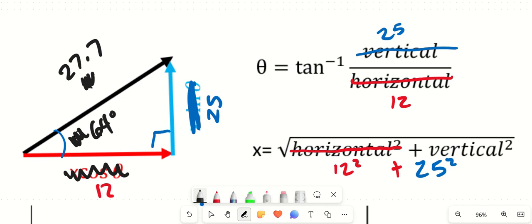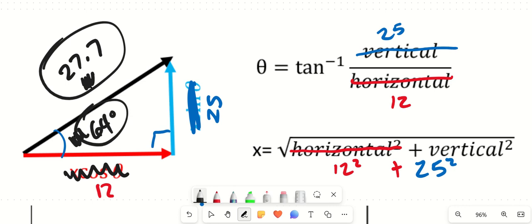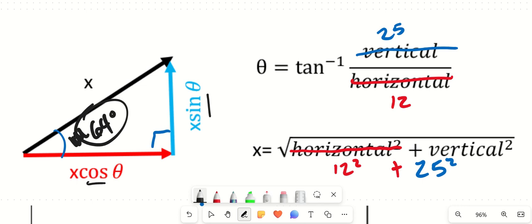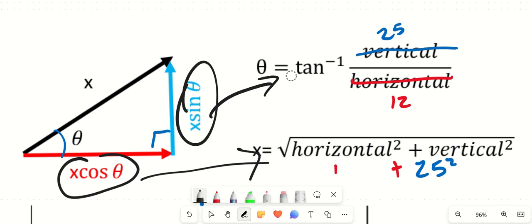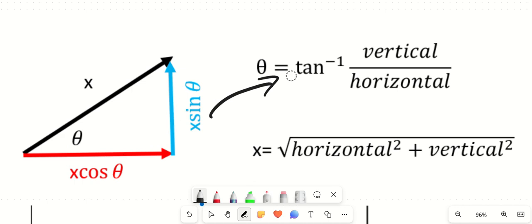All right, so what we see is if I know my magnitude and my angle, I could find my components using sine and cosine. So to find my horizontal, I use cosine. To find my vertical, I use sine. Now let's say I don't know my magnitude, I don't know my angle, but I do know my components. If I know my components, I can use these right here to find out what that angle is. All right, so that gives us a rundown of how we use trigonometry with vectors.